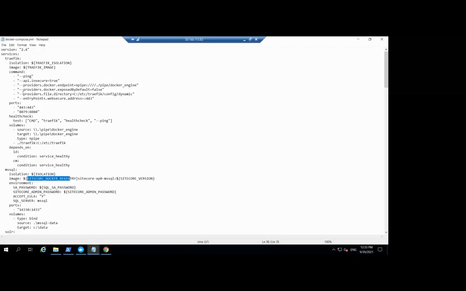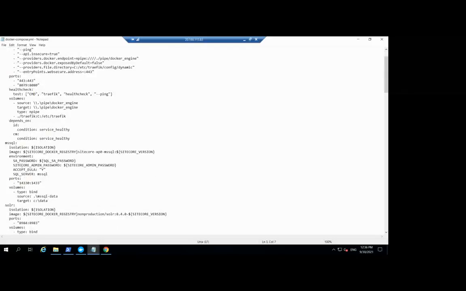Okay, so we have different services, different containers, as I said. These containers have to communicate. For example, if a user is accessing a CM container, the request will go to Traefik. Traefik will define where it has to go, either to CM or CD. And CM needs to communicate with MS SQL or Solr. So all this communication will be taken care of by the network. I'll explain the network in detail in the coming session.